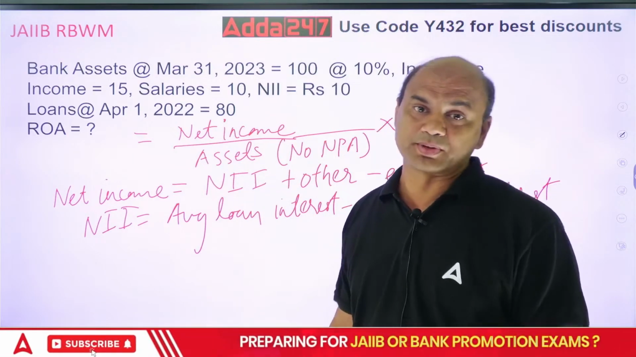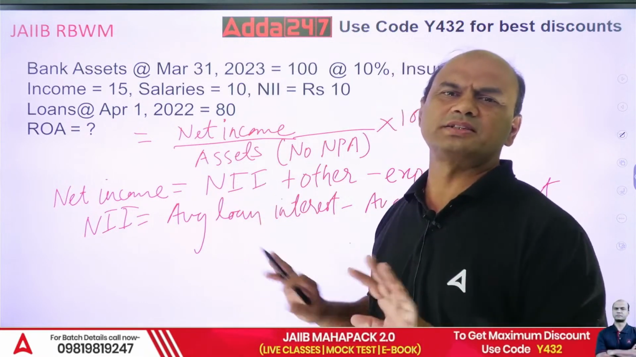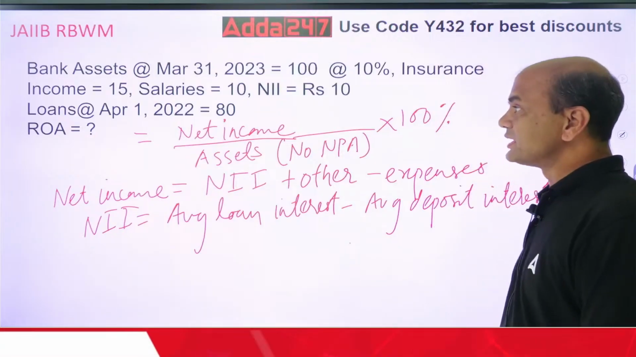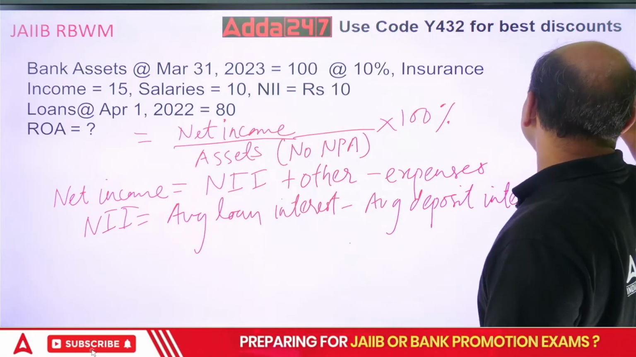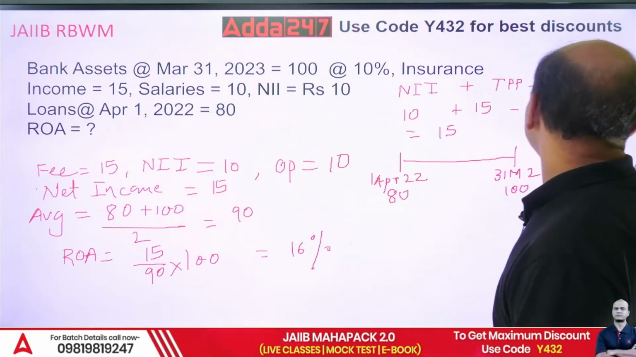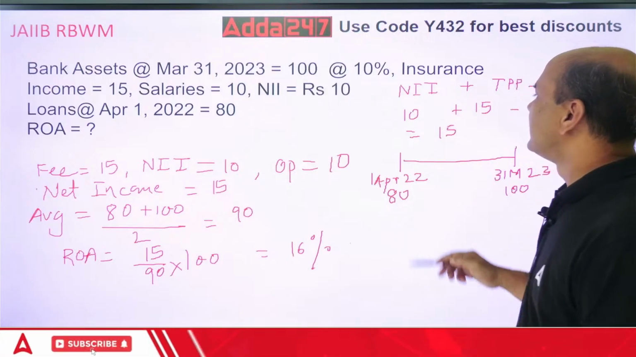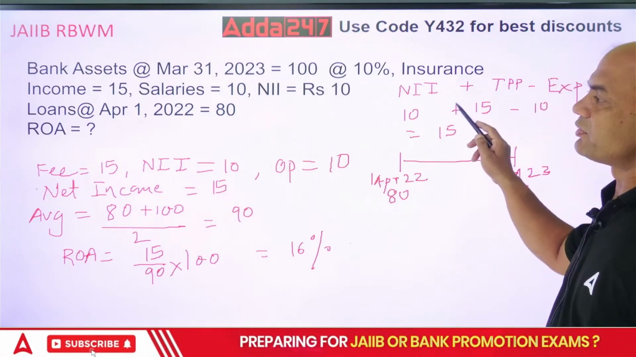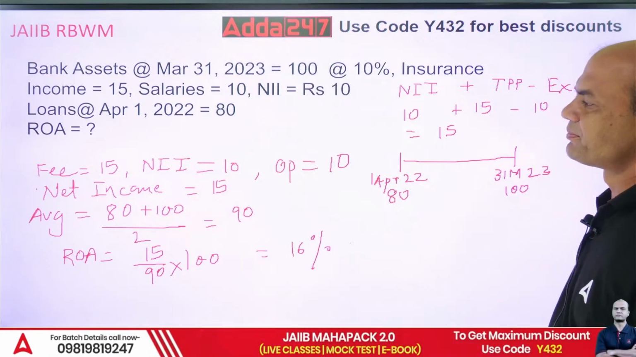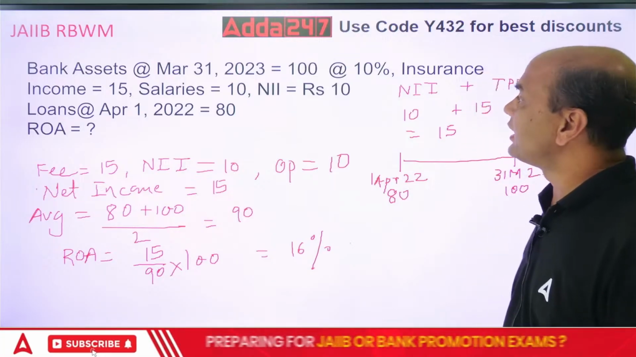Now how to solve this? All these formulae are there, simply put the values now. Everything is in front of you. What is the answer you have got? Has anyone got the answer? Or we'll solve it over here. NII plus TPP, meaning other income, minus expenses. So what is my net income now? What is my NII? NII is given here.